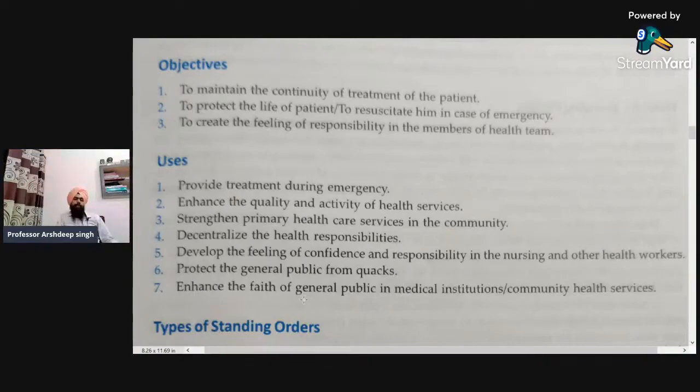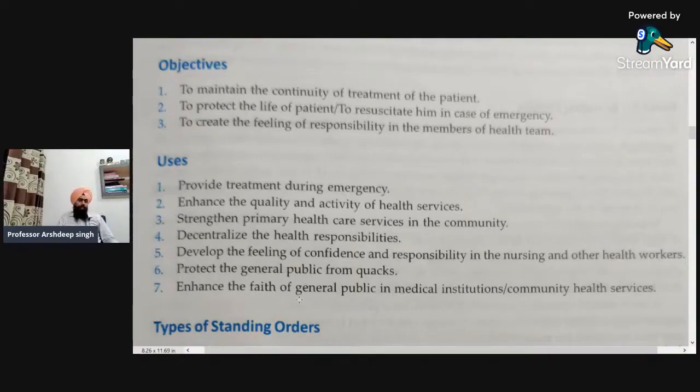Next is develop the feeling of confidence and responsibilities in the nurse and other health workers. So it is already explained. Next is to protect the general public from the quacks. So quacks are persons, or I would say non-professionals, who do not have any type of degree. Okay, so to safeguard the public from these types of quacks, standing orders work in an effective manner. Last one is enhance the faith of the general public in medical institutions and community health services.